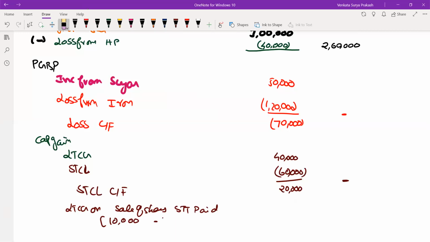So here we need to write a note. What is that? As the capital gain is less than 1 lakh, nothing is taxable. So we are not taxing anything there.